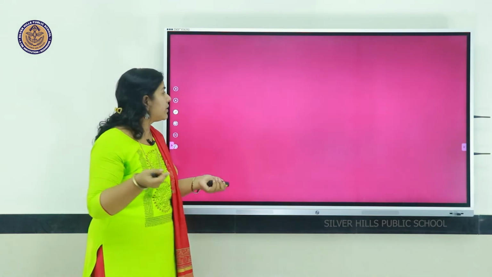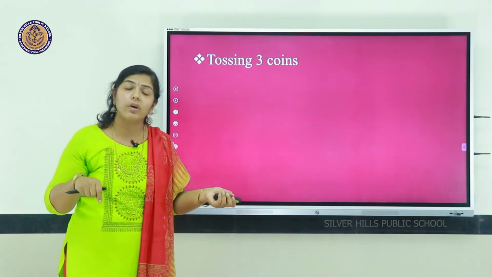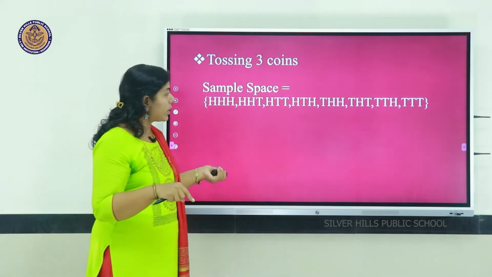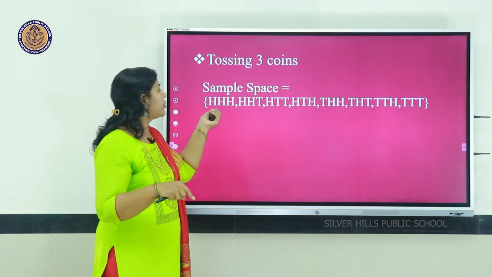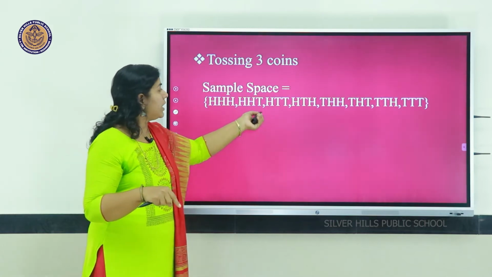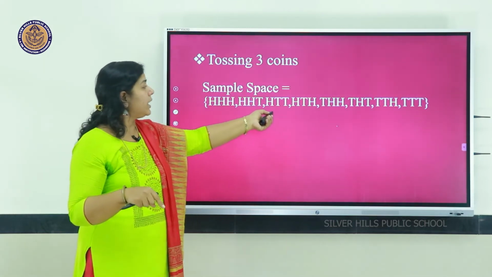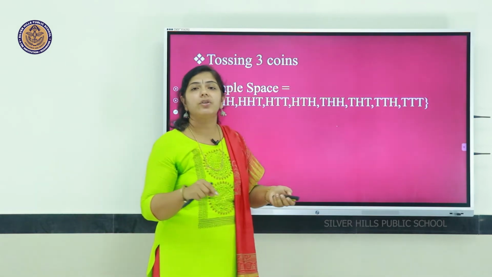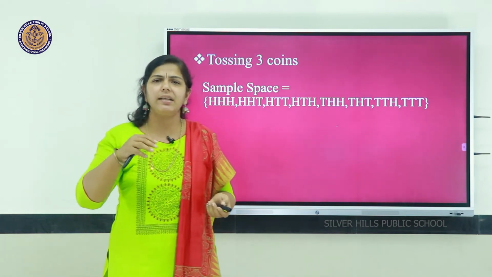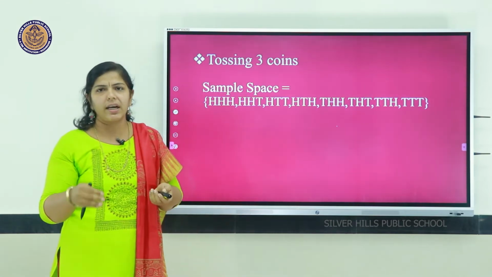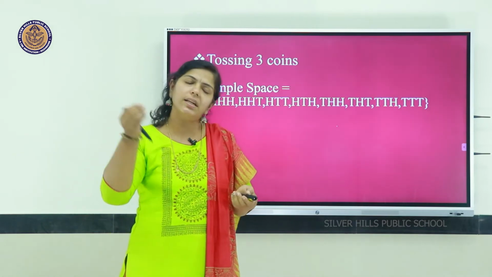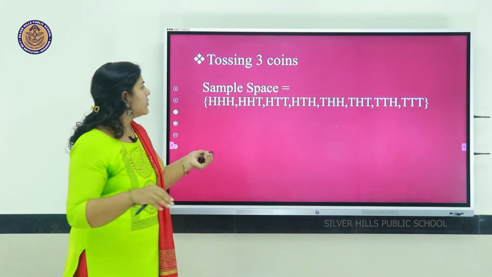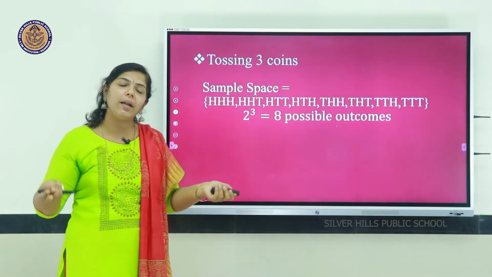So, 1 coin tossed, 2 outcomes, 2 coins tossed, 2 square, that is 4 outcomes. So, when 3 coins are tossed, how many outcomes will be there? It is 2 cube, that is 8 outcomes, that is sample space HHH, HHT, HTT, HTH, THH, THT, TTH and TTT. Just maintain some order while writing, start with head, complete all beginning with heads, then tails, so that you can easily write.